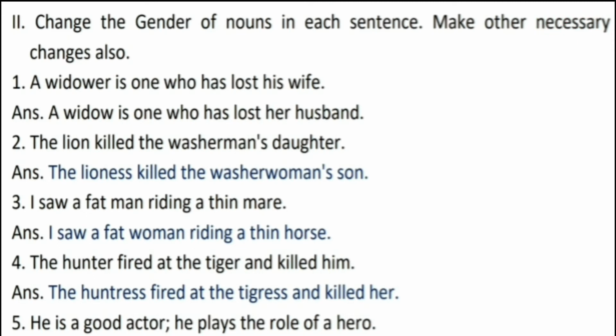Second, the lion killed the washerman's daughter. And the answer is the lioness killed the washerman's son. Third, I saw a fat man riding a thin mare. And the correct answer is I saw a fat woman riding a thin horse. Fourth, the hunter fired at the tiger and killed him. And the correct answer is the huntress fired at the tigress and killed her. Fifth, he is a good actor. He plays the role of a hero.